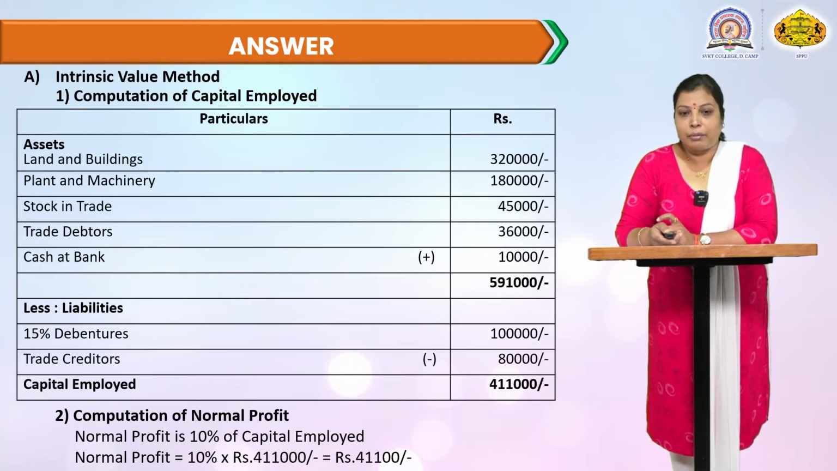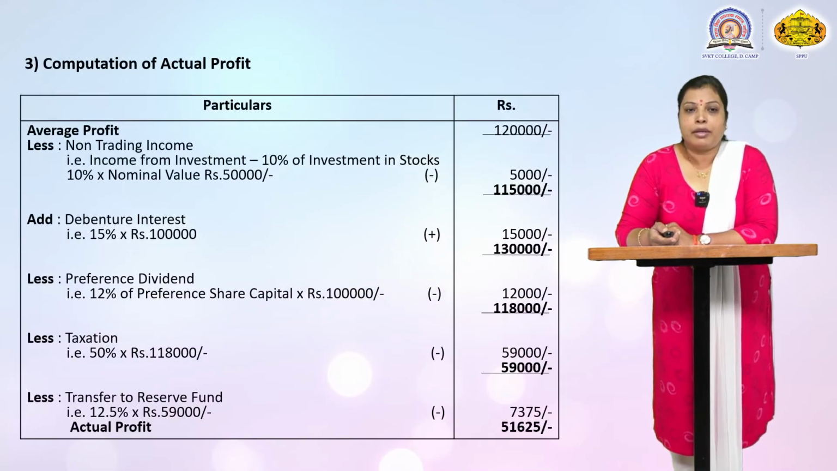Now this is the capital employed figure, 4,11,000, and 10% is the normal profit, which is given in the third adjustment of the practical problem. 10% of 4,11,000 is equal to 41,100, the normal profit. Next is computation of actual profit.